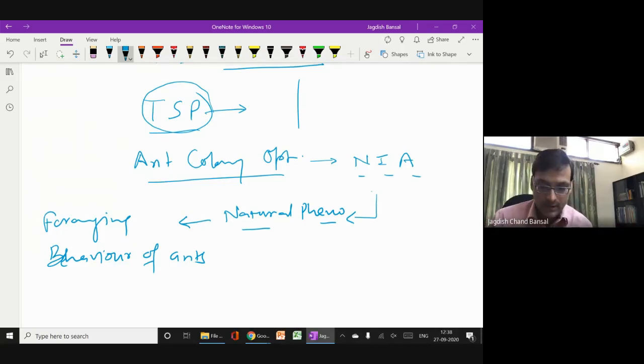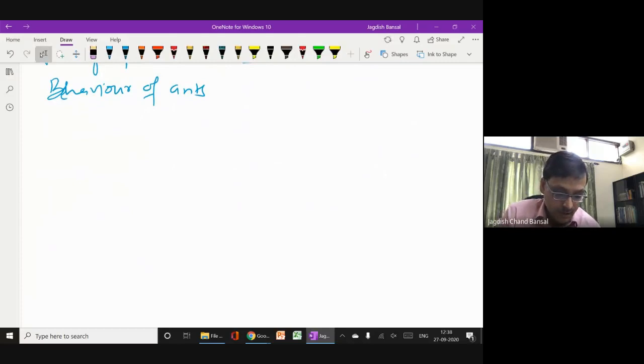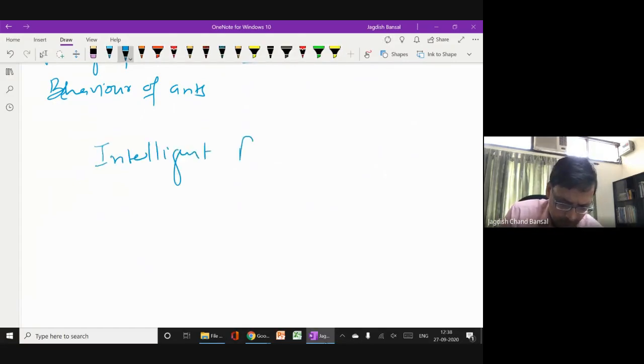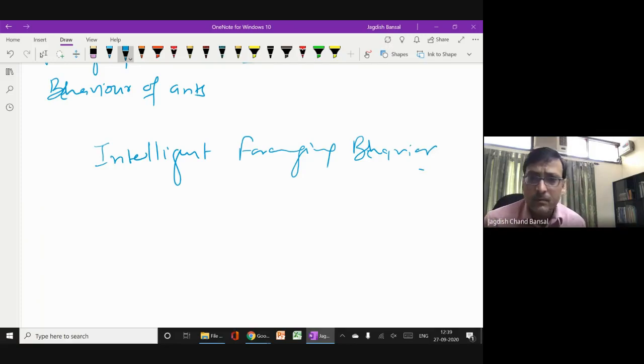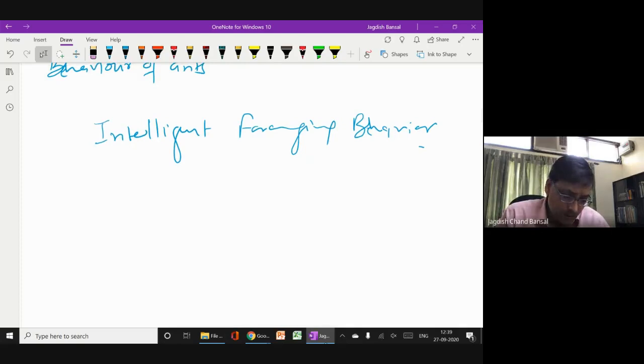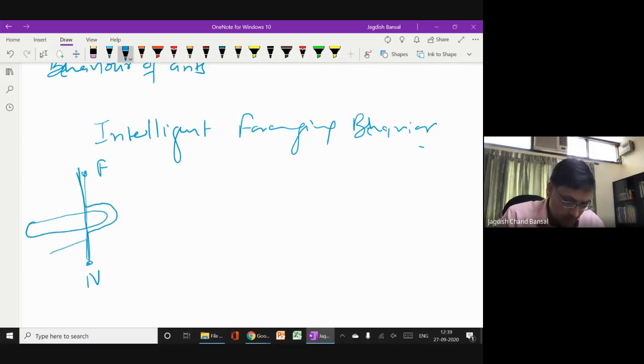How do ants forage? Actually, they have an intelligent foraging behavior. What is the intelligence in that foraging behavior? Let me tell you, they always find the shortest path from the nest to the food source. If you put some obstacle here, then they will choose this path, not this path.